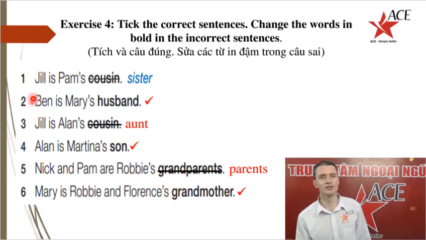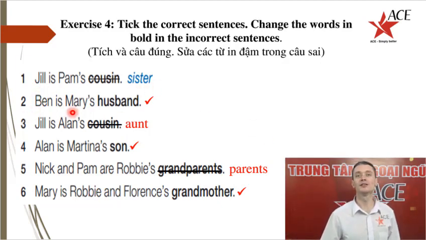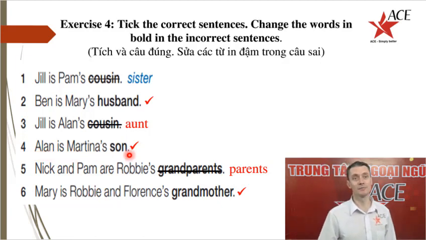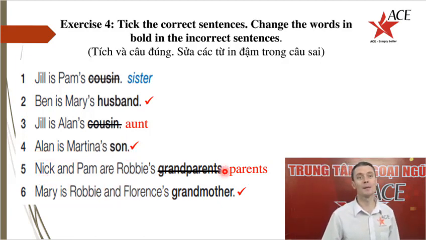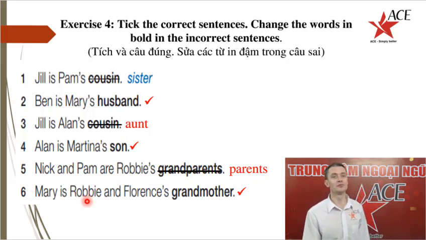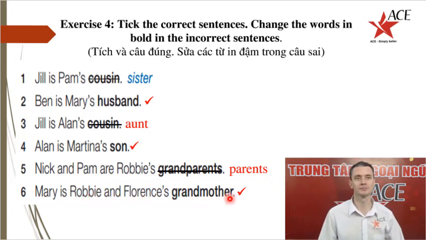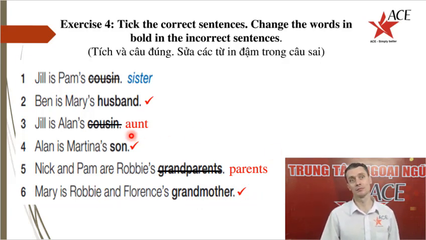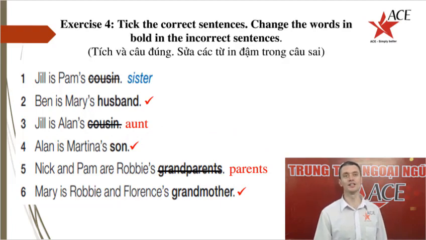Okay. So, Jill is Pam's sister. Ben is Mary's husband. Jill is Alan's aunt. Alan is Martina's son. Nick and Pam are Robbie's parents. Mary is Robbie and Florence's grandmother. Just remember, you can say aunt and you can say aunt, two different pronunciations. So Jill is Alan's aunt. Let's move on to the next exercise.